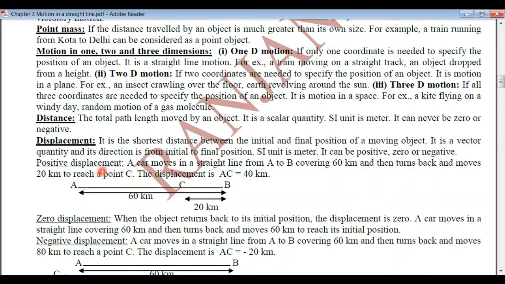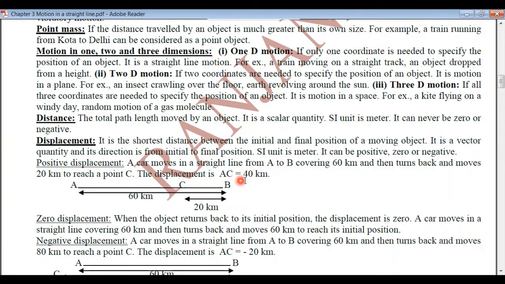Now let's study when the displacement is positive, with an example. Let a car be moving in a straight line from A to B, covering 60 kilometers, and then from B it turns back and moves 20 kilometers, reaching a point C. In this case, the distance moved is 60 plus 20, that is 80 kilometers. But here the displacement: initial position is A, final position is C. The shortest distance is always a straight line, so this AC distance is the magnitude of the displacement, which is 40 kilometers.